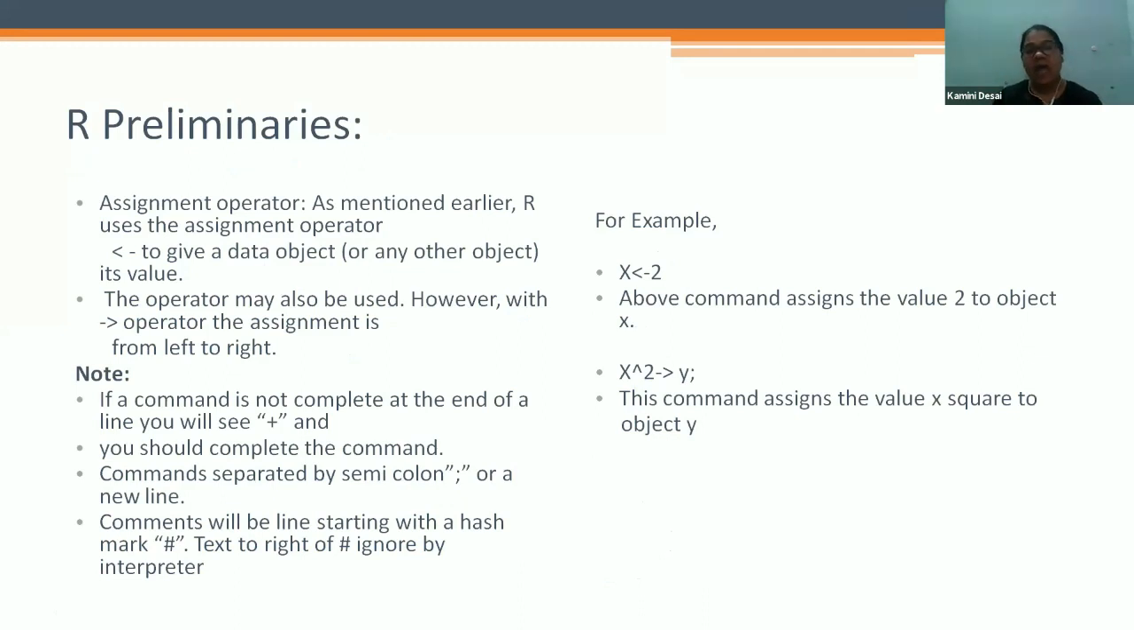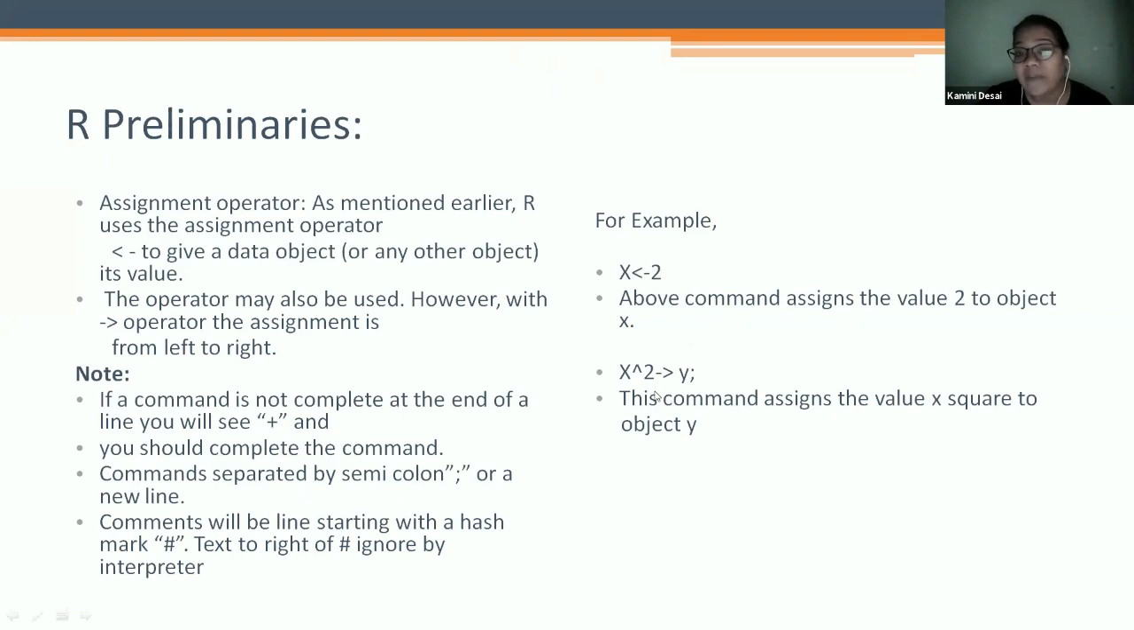Assignment operator: as mentioned earlier, R uses the assignment operator, the less than sign and minus, to give a value to a data object or any other object. The operator may also be used with the minus sign and greater than operator, in which case the assignment is from left to right. So for example, x <- 2. This is the assignment operator.